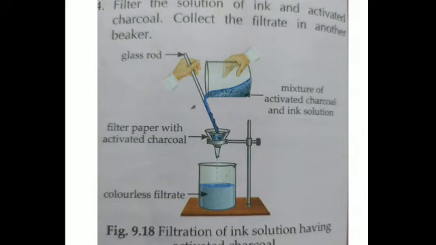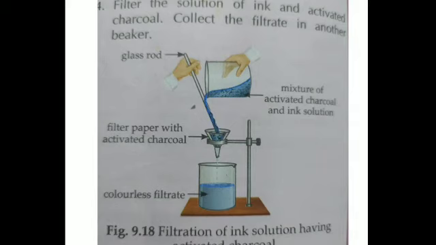And add some powdered activated charcoal. We have added powdered activated charcoal to this. Now we stir the mixture well with the help of a glass rod for some time. Keep stirring it and then filter it. For this filtration, a funnel along with the filter paper is set up in this clamp, and then this is filtered.